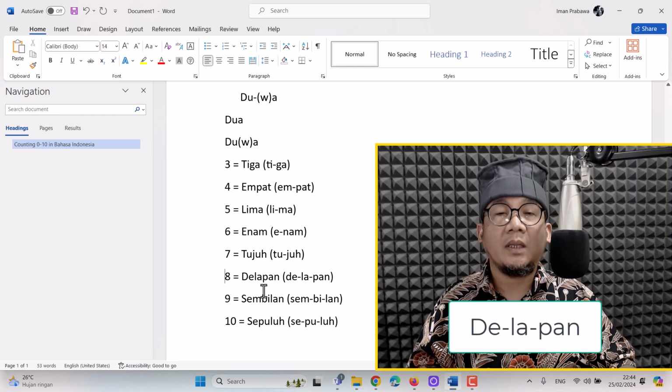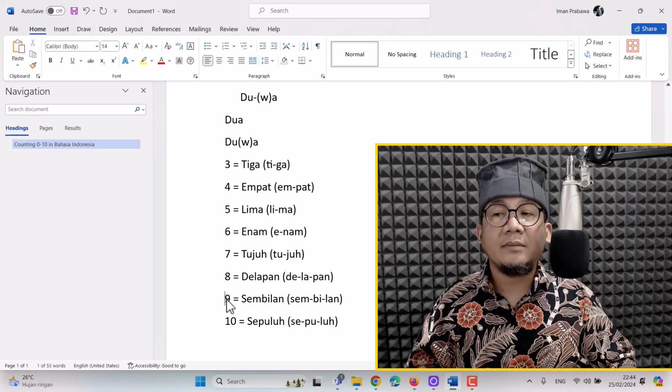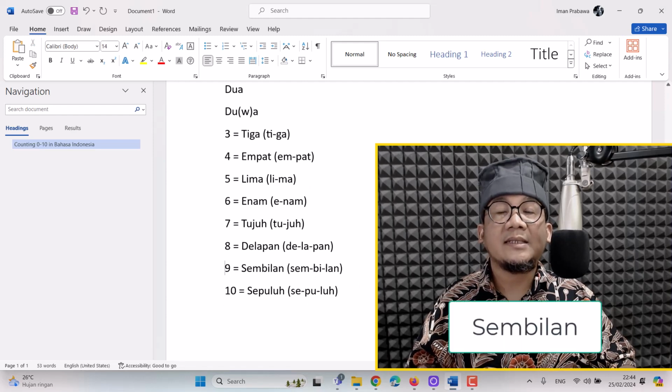Delapan. And 9 in Bahasa Indonesia is sembilan.